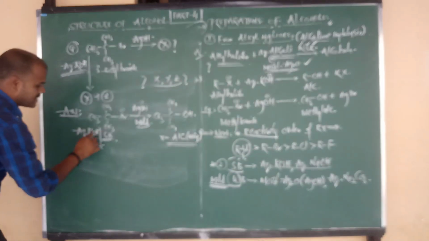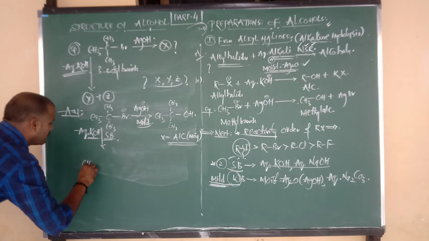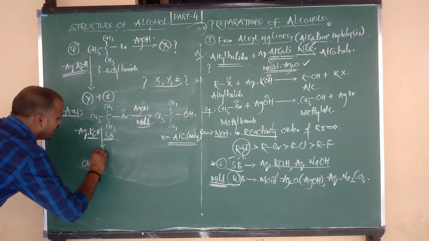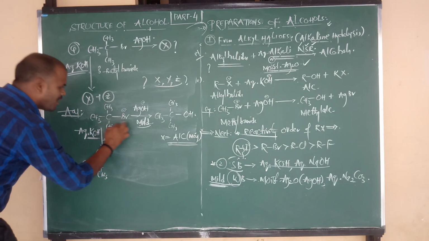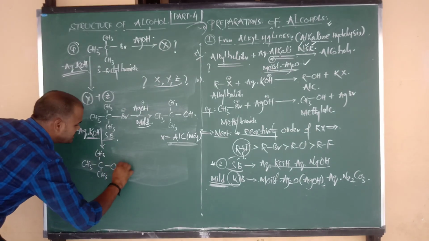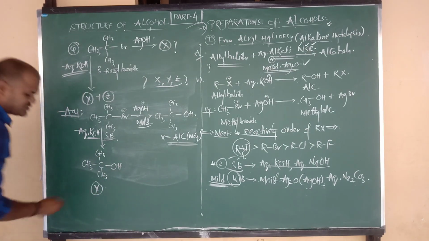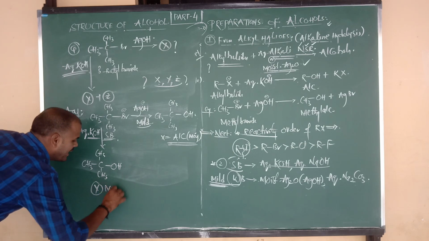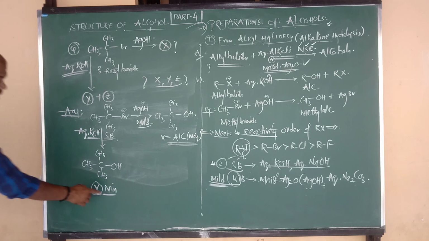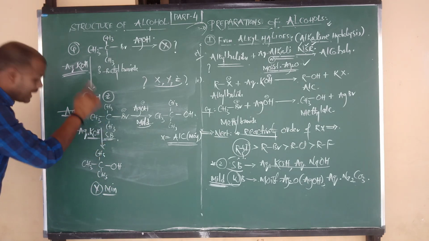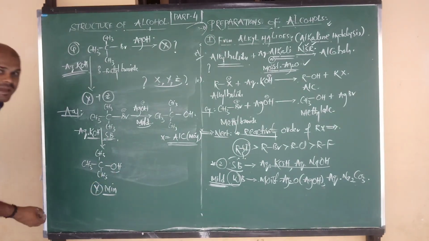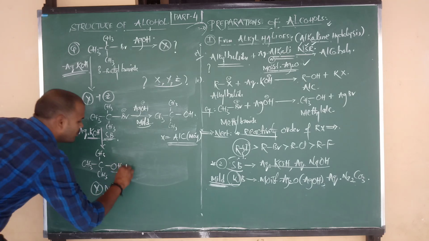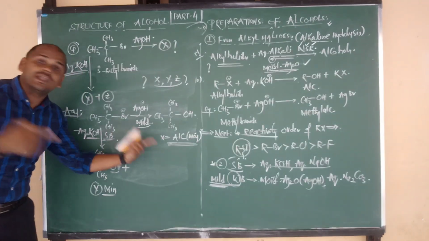Again, Br minus is replaced by OH minus: CH3 bonded to C, with CH3 above the plane and CH3 below the plane. Here we get the Y product, but this is the minor compound, because here we have taken a strong base. In the presence of a strong base, alcohols are minor and alkene is major. So we are going to get one more product. Why do we get one more product?